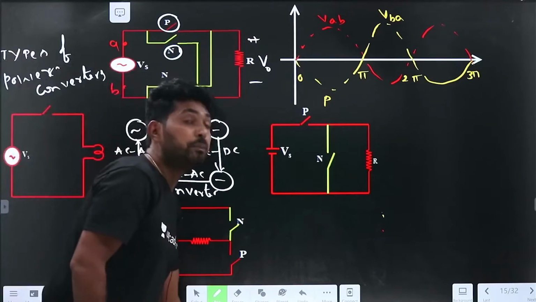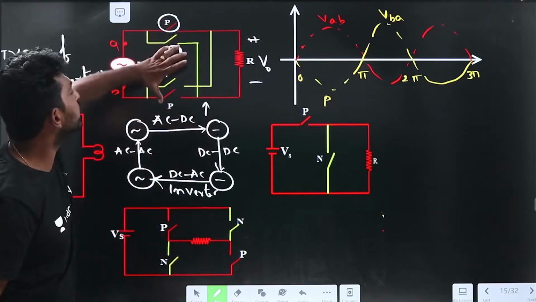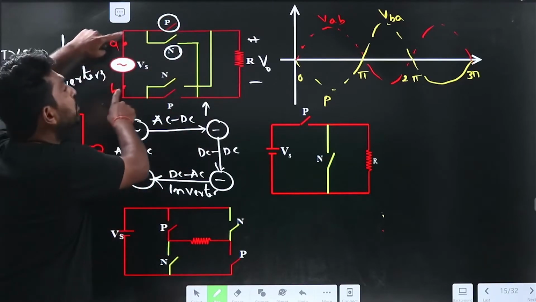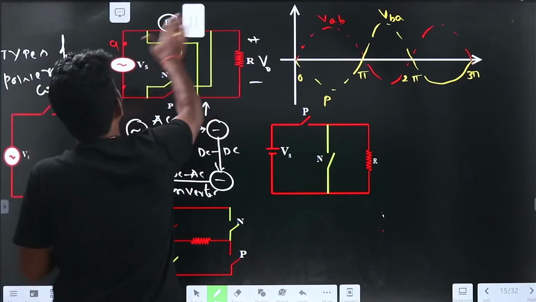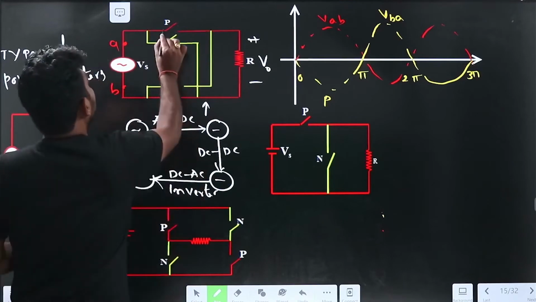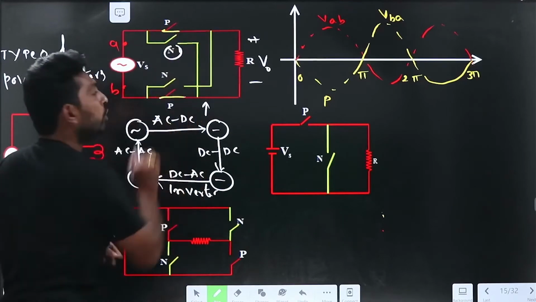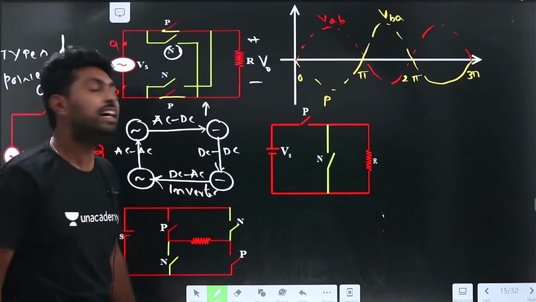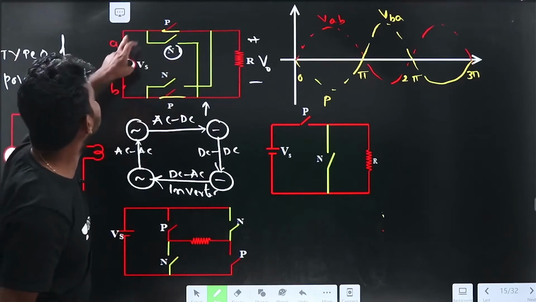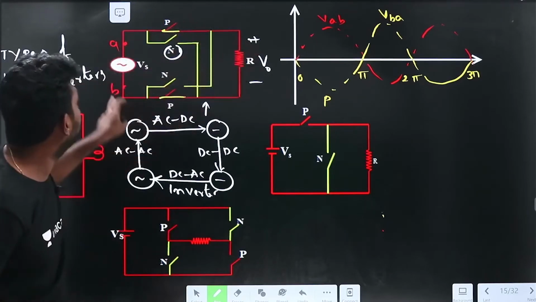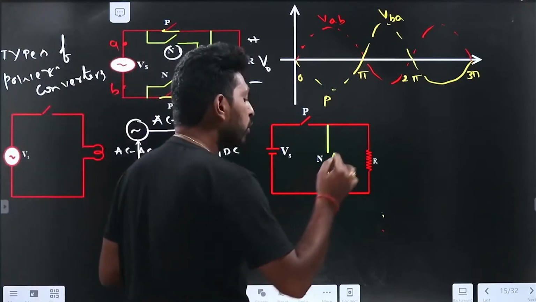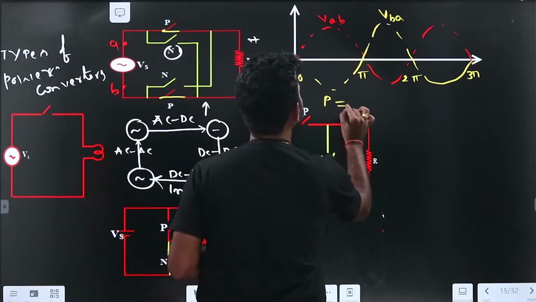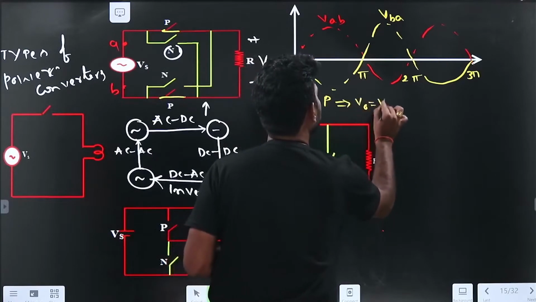If I close the P switches, these two switches, what happens? So this VAB equal to V0. Observe that, let me close the switches, you can understand clearly. I will close these two P switches. What happens? If I close the P switches, the A is connected to the plus of the V0 and B is connected to the minus of V0. So V0 equal to VAB. If I close the P switches, V0 will be the VAB.